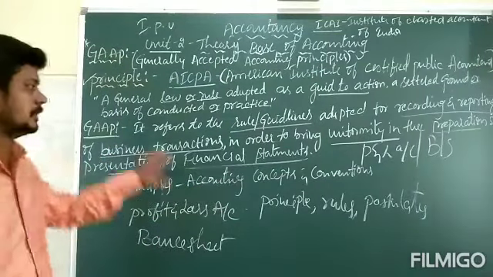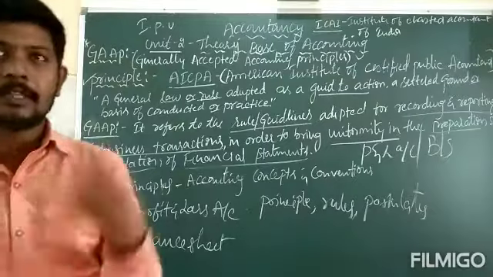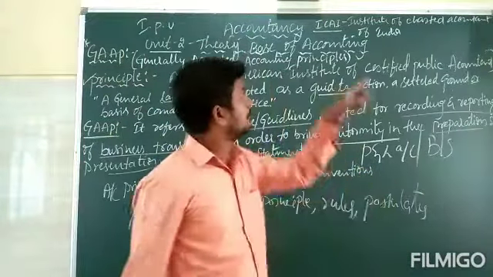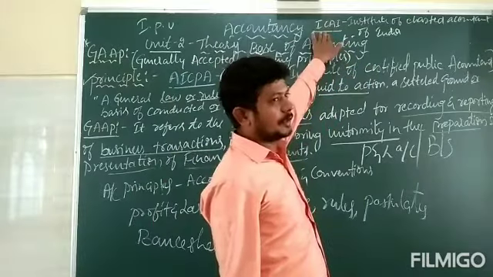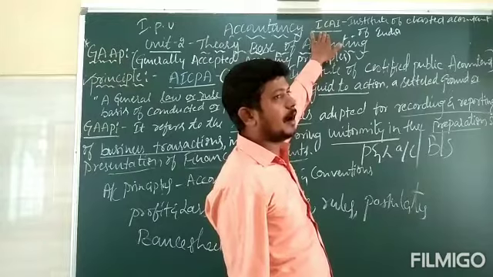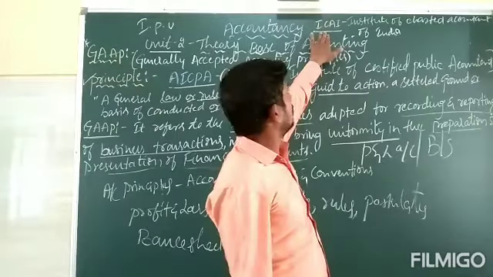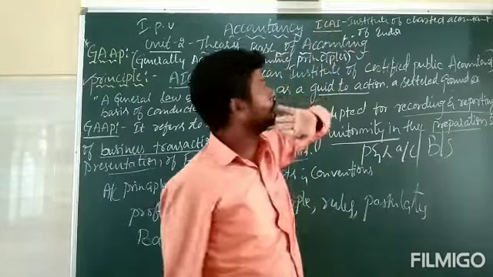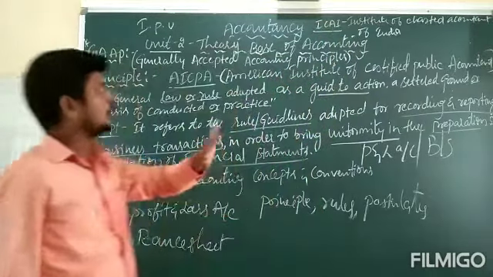So in this video we have to mainly concentrate on the expansion of the regulatory body that maintains the accounting policies, that is the ICAI, Institute of Chartered Accountants of India.